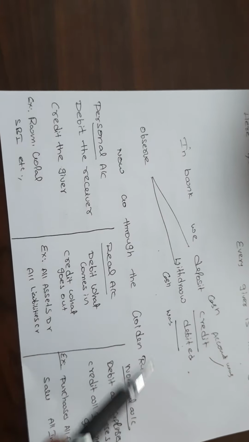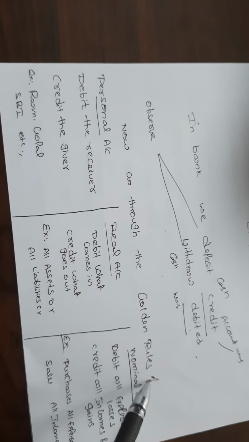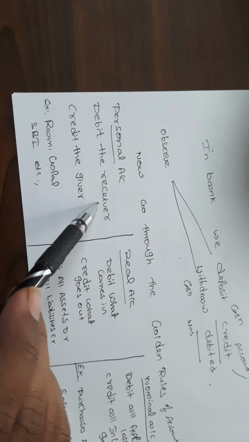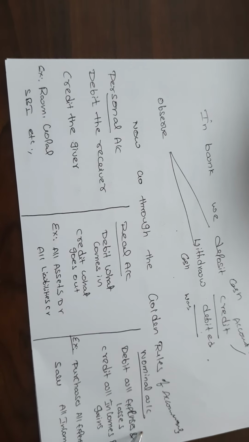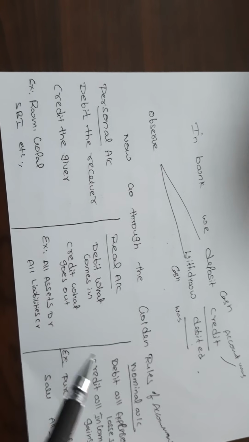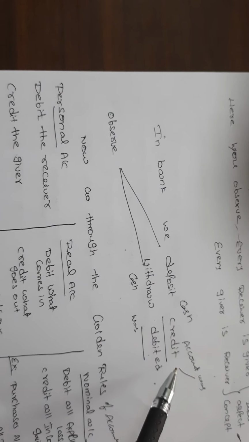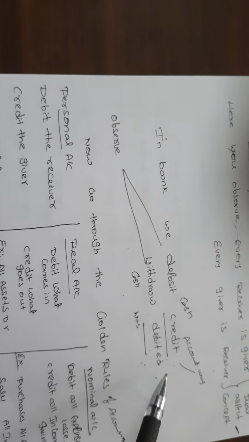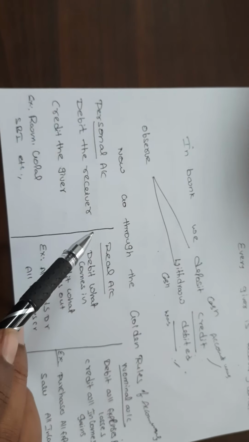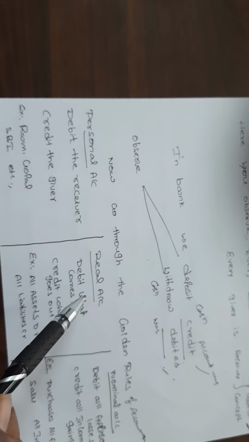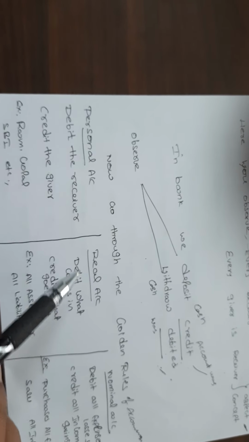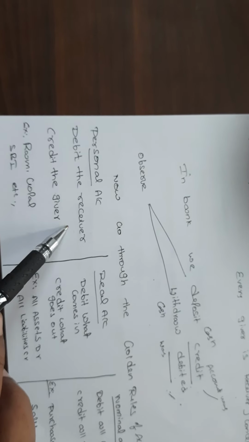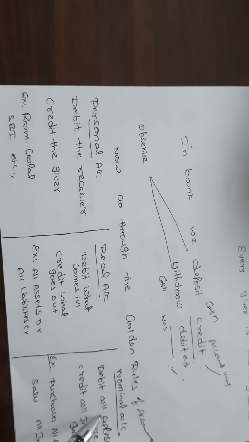Now we go through the golden rules of accounting in bookish terminology, to learn the accounting concepts. Those are personal account, real account, and nominal account. Just for understanding purposes we have taken all this, but you know very well what is credit and what is debit: if you deposit, it is credit; if you withdraw, it is debit. Based on this, we are dividing the transactions of entries. First of all, before going to the transaction entries, we move to the rules of accounts: personal account, real account, and nominal account.